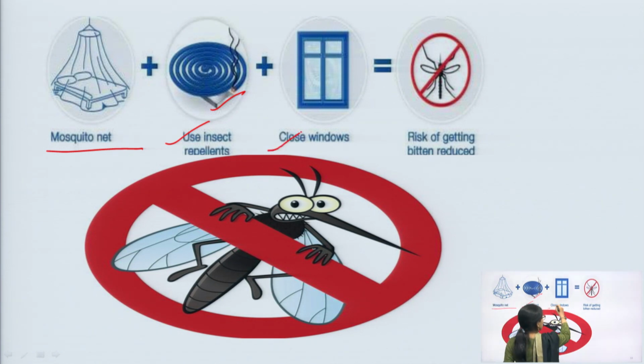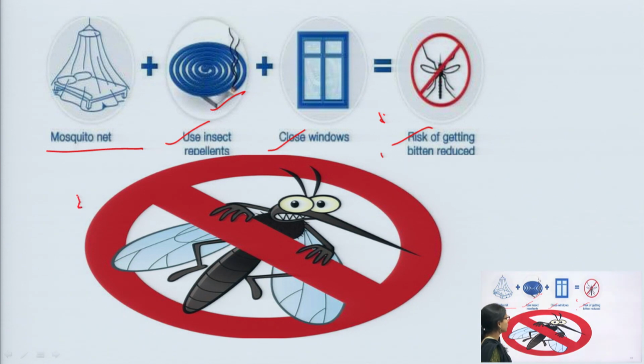Next is closing the windows. We have to close the windows so mosquitoes will not enter the rooms. So, it will prevent us from the bite of the mosquito. Another one is reducing the risk of getting bitten. These are some points you have to remember.